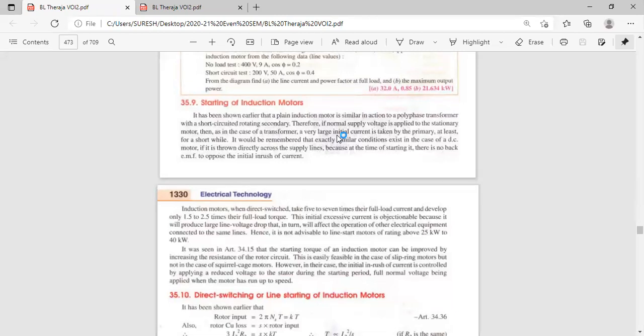During starting, when speed is zero, this is the problem. When speed is normal, that is 1500 rpm or 1400 rpm or 1300 rpm. Once the induction motor reaches 70% of rated speed, let us take the rated speed as 1500 rpm, what is 70% of 1500 rpm?